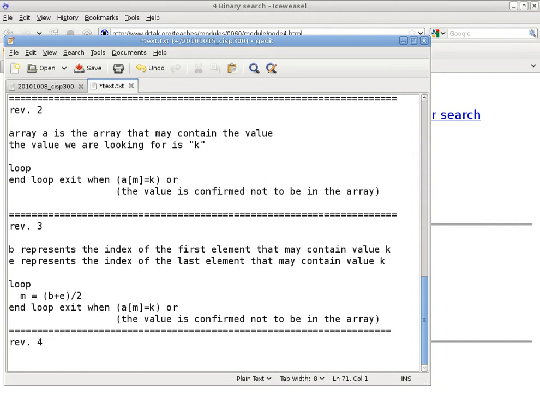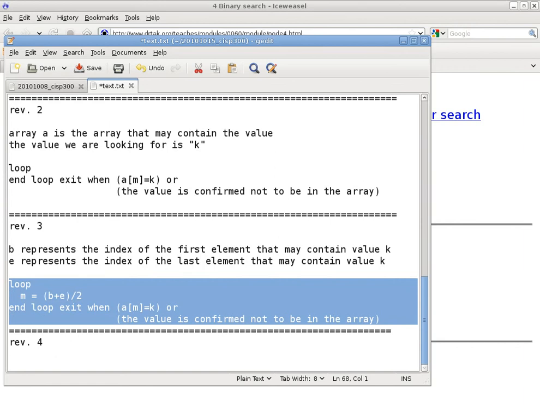Now this is great, but it is not complete. In other words, if A bracket M does not equal K, it goes back to the beginning, and M gets recalculated. But since we are not changing B or E, it will be comparing to the same element again and again and again, in which case it's not going to be very helpful. When you look at the example that we did by hand, you can remember that after one comparison, we always do something to eliminate either the left-hand side or the right-hand side. So it sounds like we need to at least perform some comparisons first, right? And depending on the result of the comparisons, we may do different things.